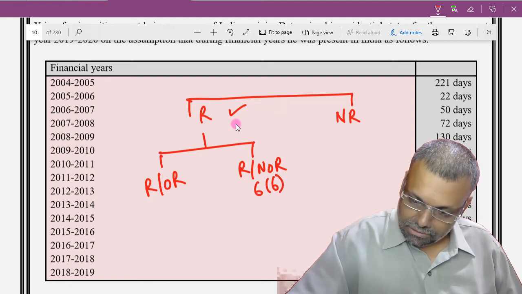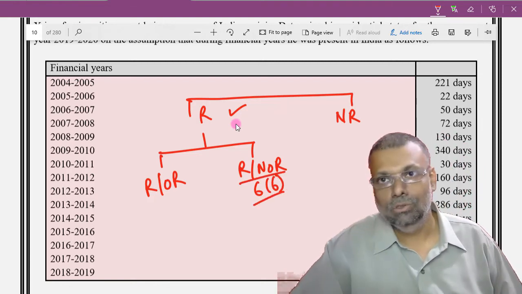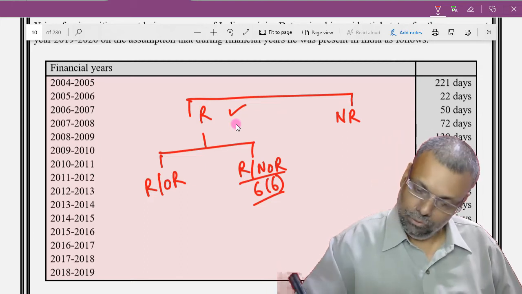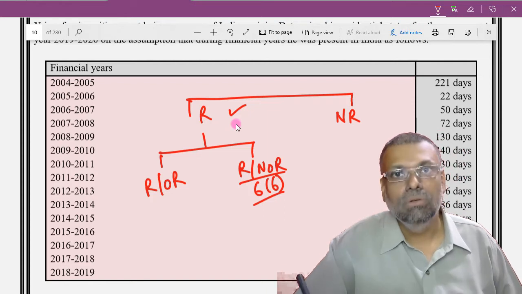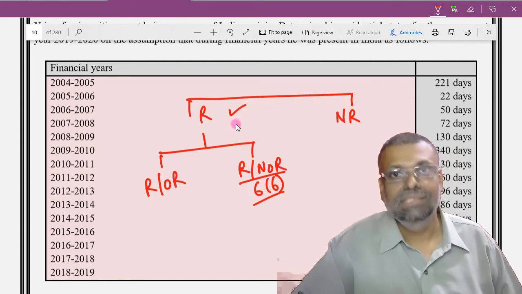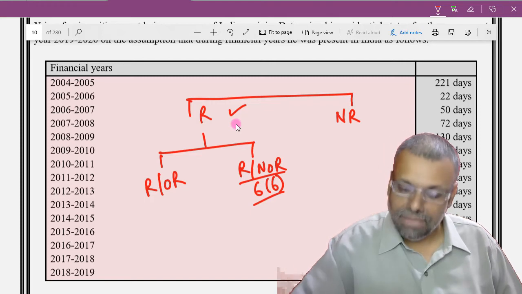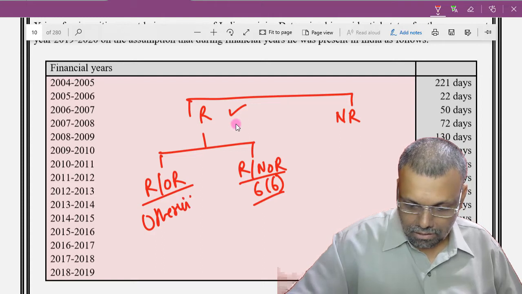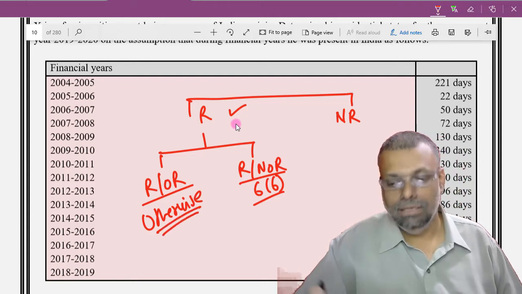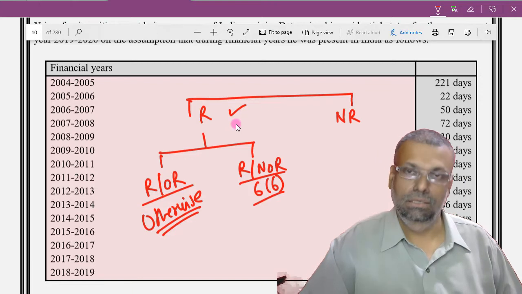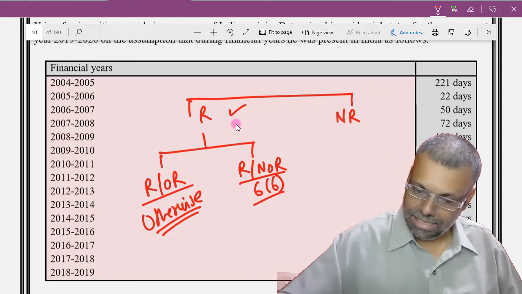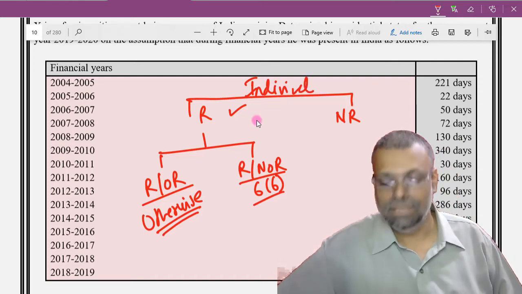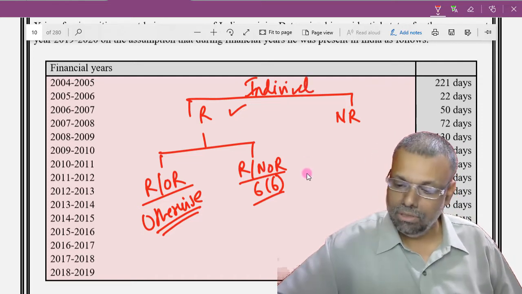So section 6(6) conditions. Now here also it is something similar, the number of days stay and that kind of situation. If you satisfy any one of these conditions of section 6(6), okay, then you will be not ordinarily resident. Otherwise you will become resident and ordinarily resident. Is that absolutely clear? And don't forget, this entire discussion is for individuals only, because the residential status of individual is what we are learning right now.